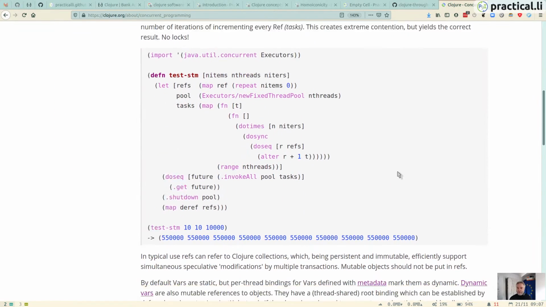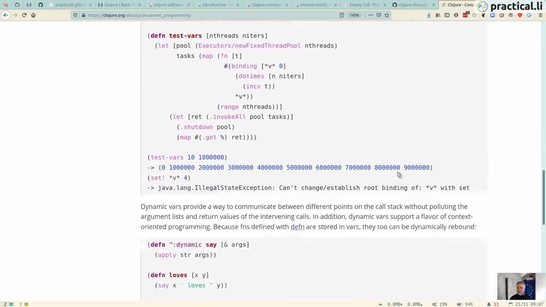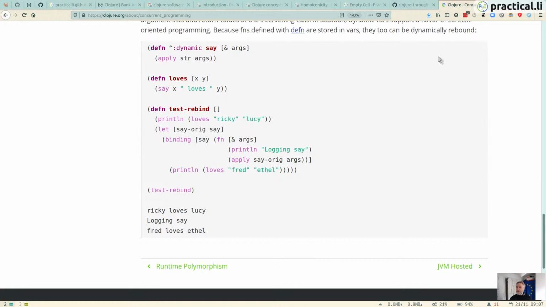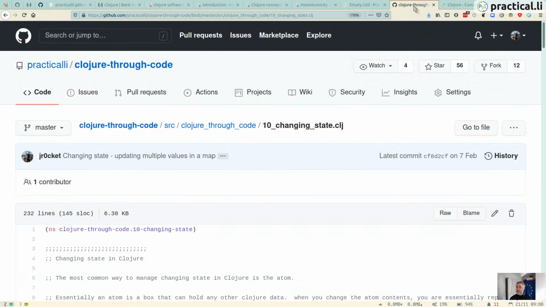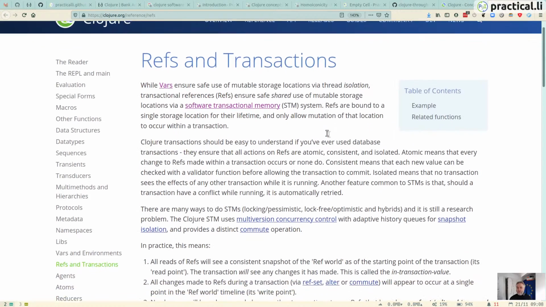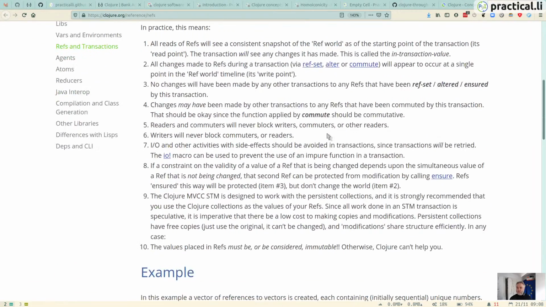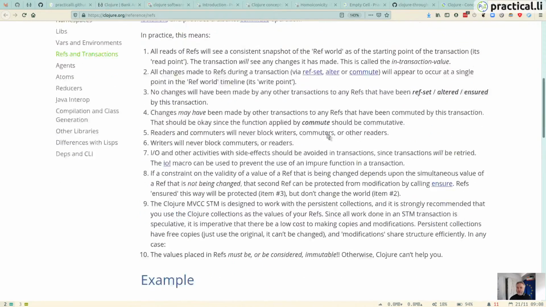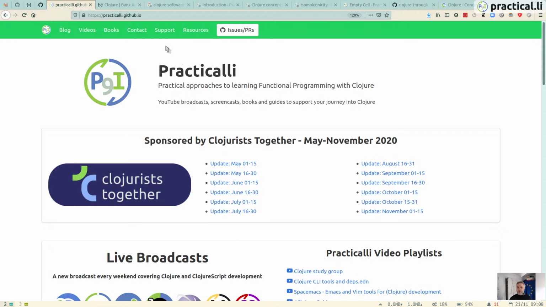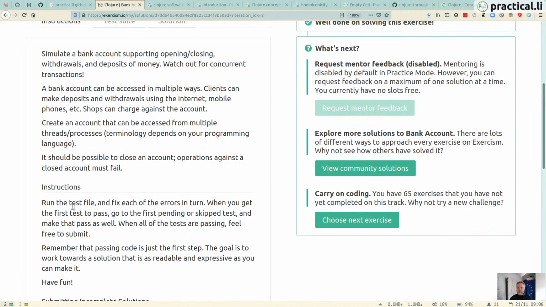And so there's some examples here. Some very big examples here. We're going to do some a lot simpler stuff than this, I think. And we could use refs, but we're going to start off by using atoms, which are a much simpler thing to use as well. So we'll have a look at that.